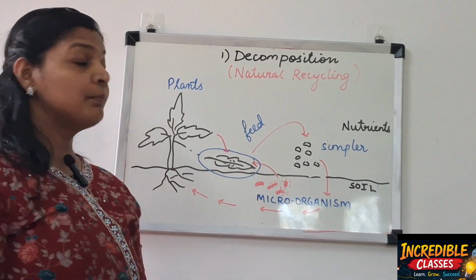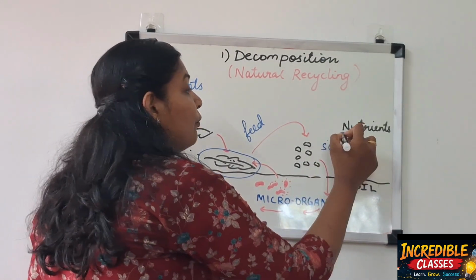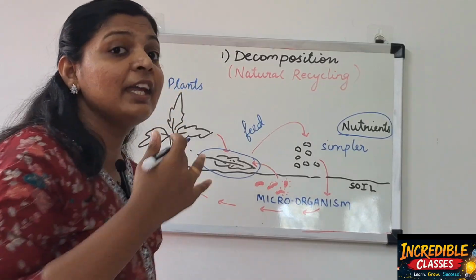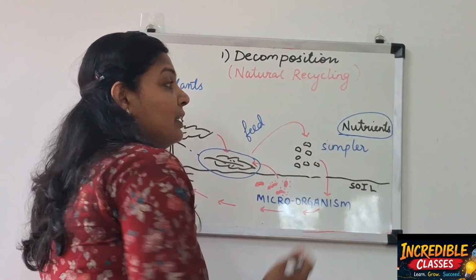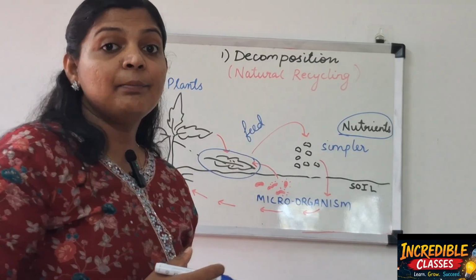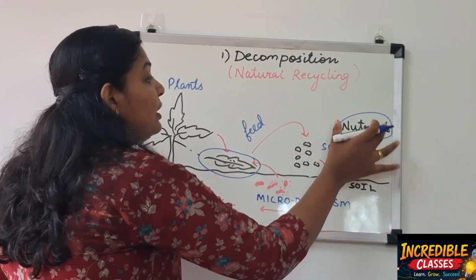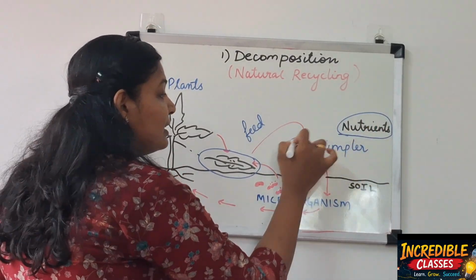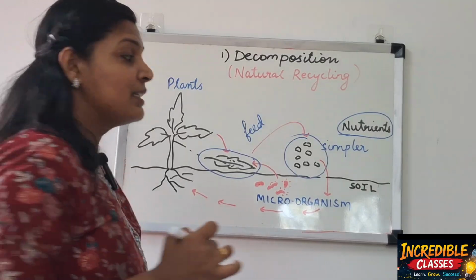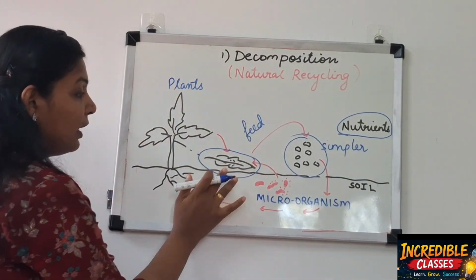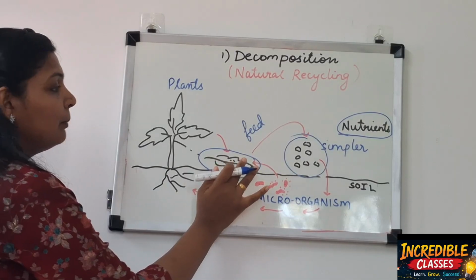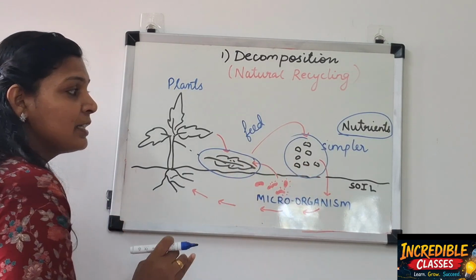And in that process, a lot of nutrients, nitrogen, organic matter, are released. And what happens? These nutrients from these simple substances go back to the soil. Leaves fell, microorganisms fed on them and converted them into simple substances.